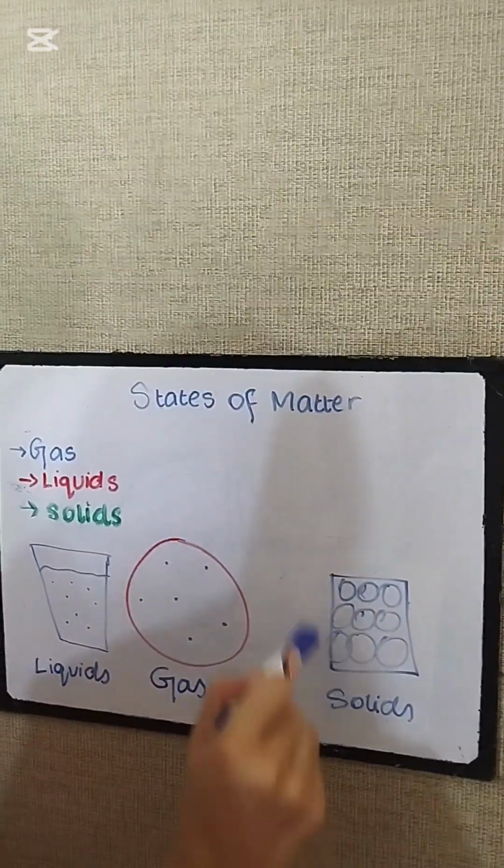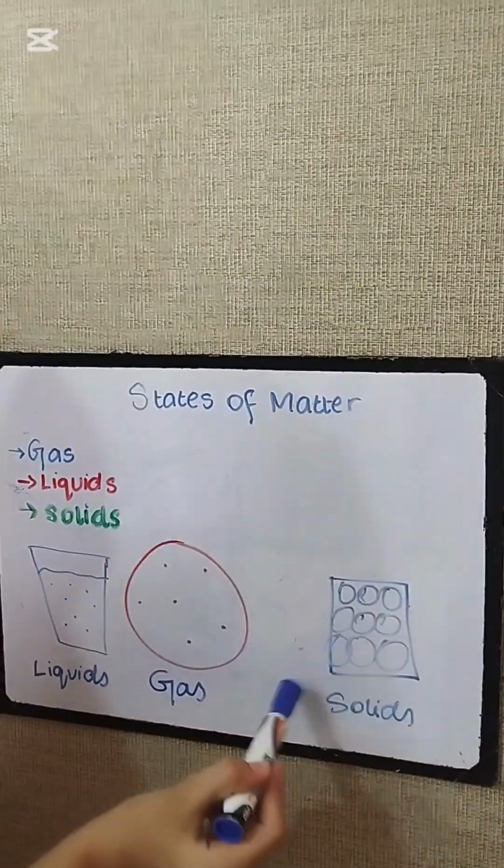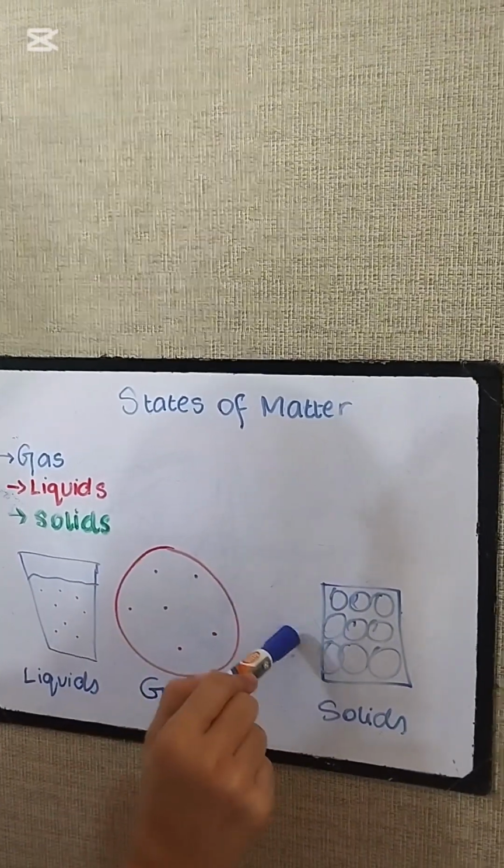Solids cannot change their shape if they are put into another container. And the density of solids is very high, and they have very strong intermolecular forces.